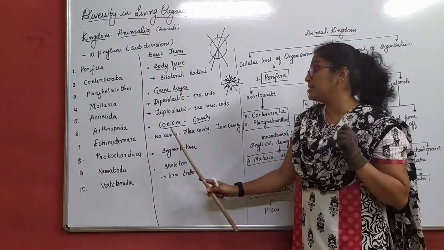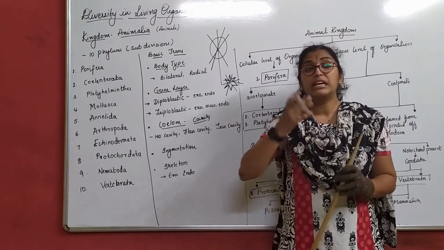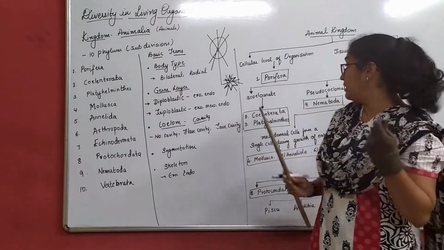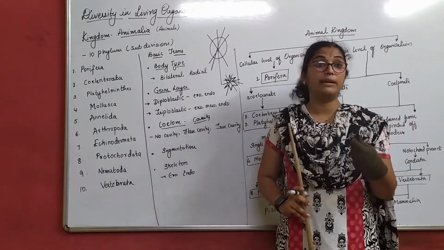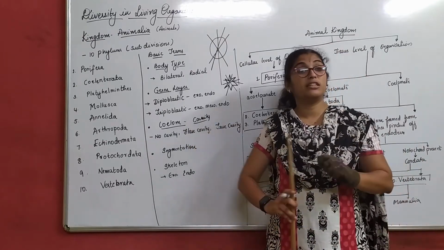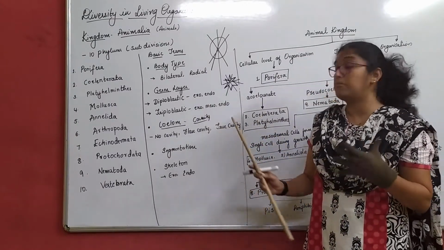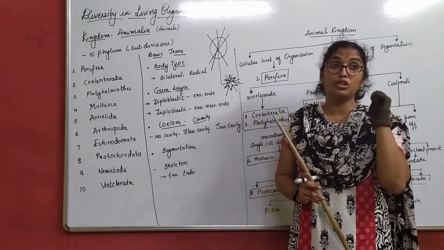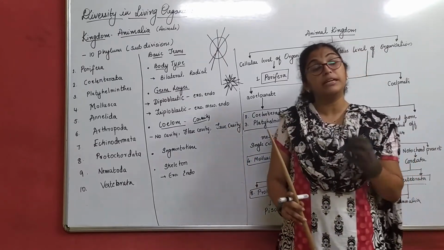Now, what do you mean by this? No cavity means organisms do not have any cavities at all. That means there is no defined space, right? Such type of organisms will come under, we'll again discuss in this table, acoelomate types. Organisms which have a false cavity. False cavity means they do not have a cavity but it looks like a cavity. Such a type we study under pseudocoelomate. Now pseudo means what? False. Pseudocoelomate we study. Organisms which have a true cavity, that is nothing but coelomate.